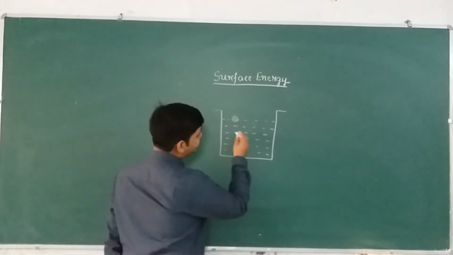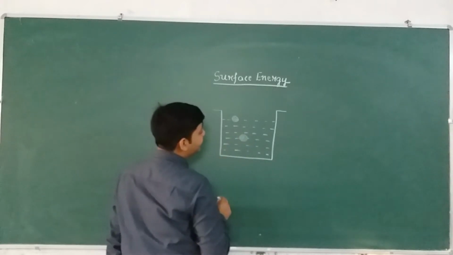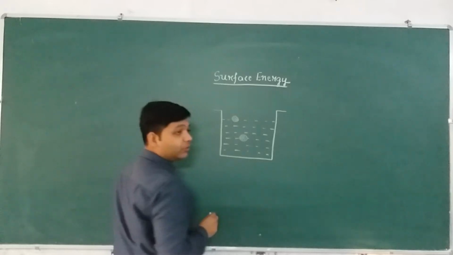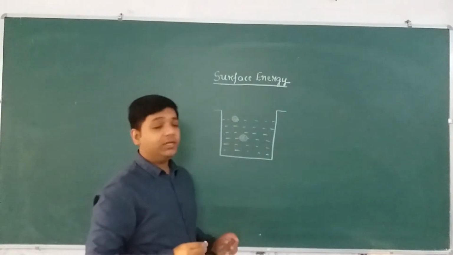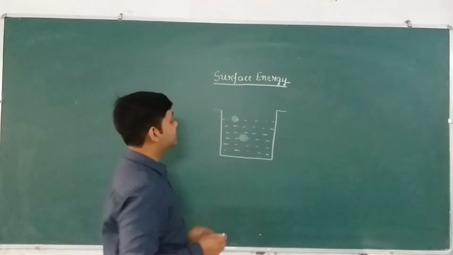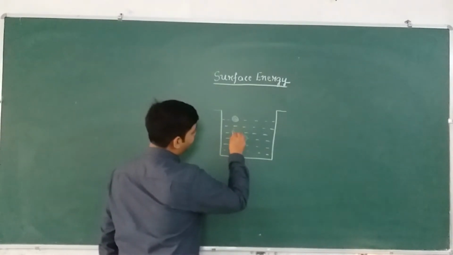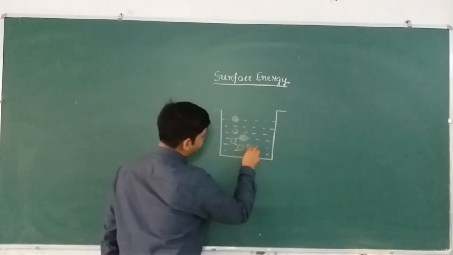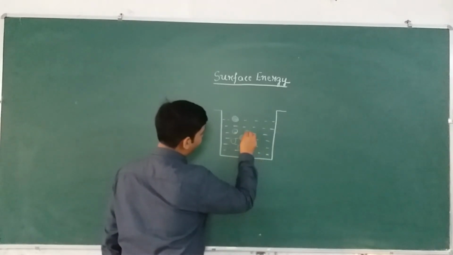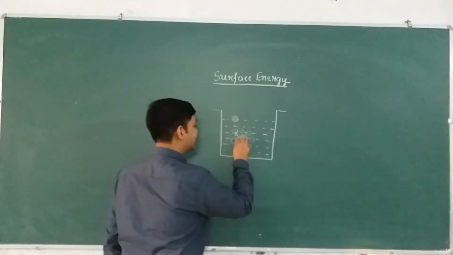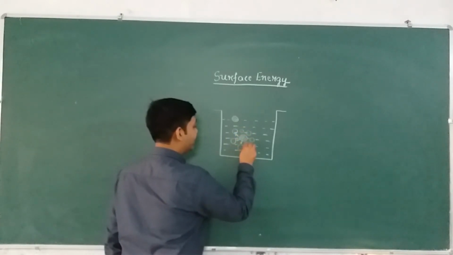Now if we consider this molecule of the liquid, then obviously there will be lots and lots of molecules present around this particular molecule. So what they do, due to the cohesive force, the other molecules attract this molecule. So a lot of molecules like this will be present around this particular molecule, and they all will try to attract this particular molecule like this.